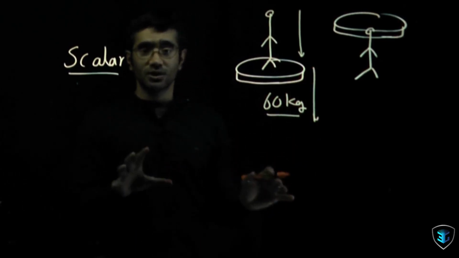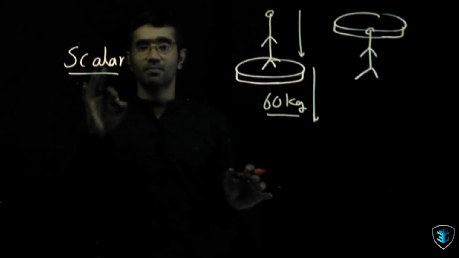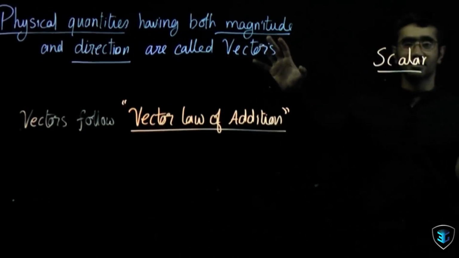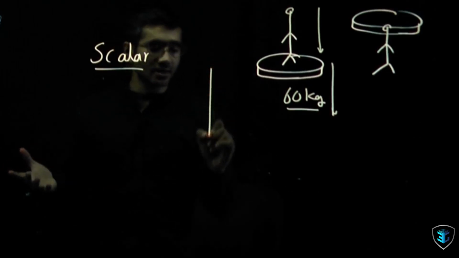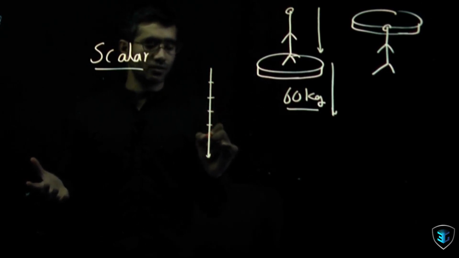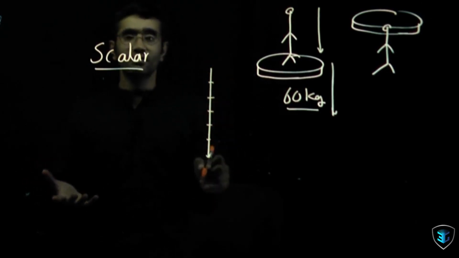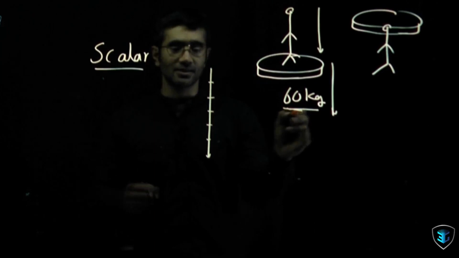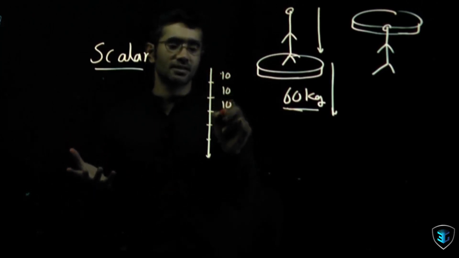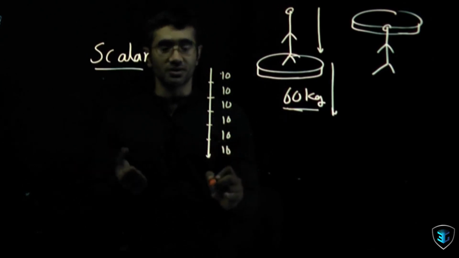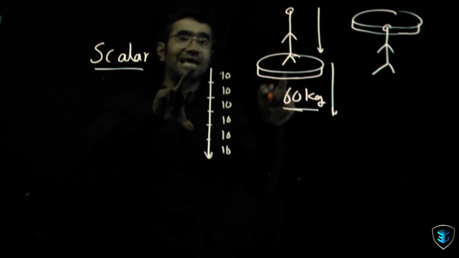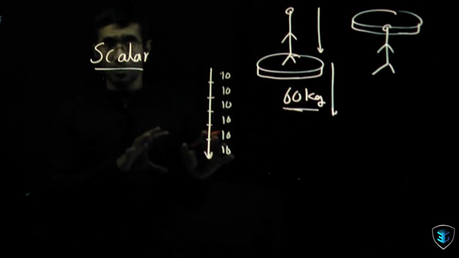Can I represent this whole situation with the help of some pictorial diagram? Of course, and that's exactly what is called a vector. So I can just draw a line like that. As I say, there is 1, 2, 3, 4, 5, 6, and the length of the line would tell it is 60 kgs. Every division here can be 10 kgs: 10, 10, 10, 10, 10, and 10, of course. And this direction is telling in which direction I could measure this, or it is acting. That's how beautiful this is, guys.